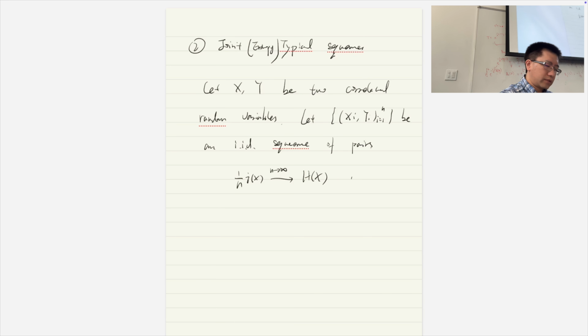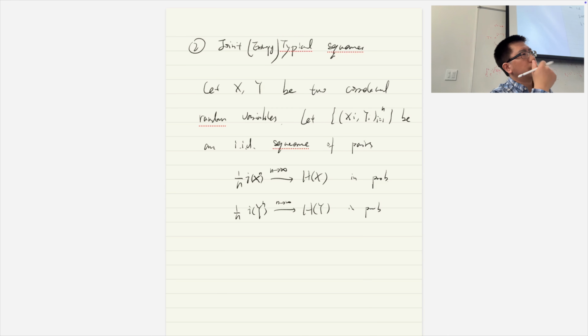This convergence is in probability. Similarly, we can get it for Y, also in probability. Here x^n is a sequence, and here y^n is a sequence.